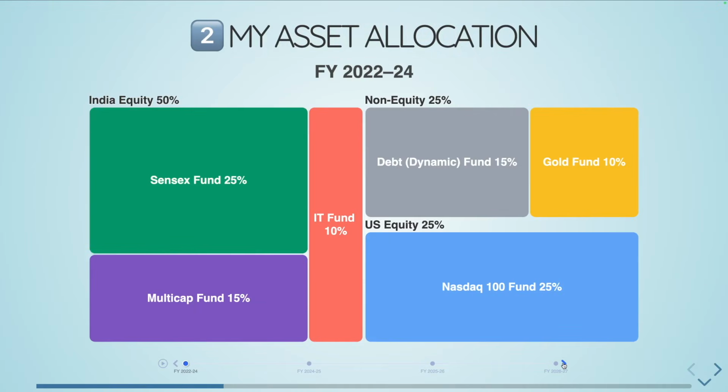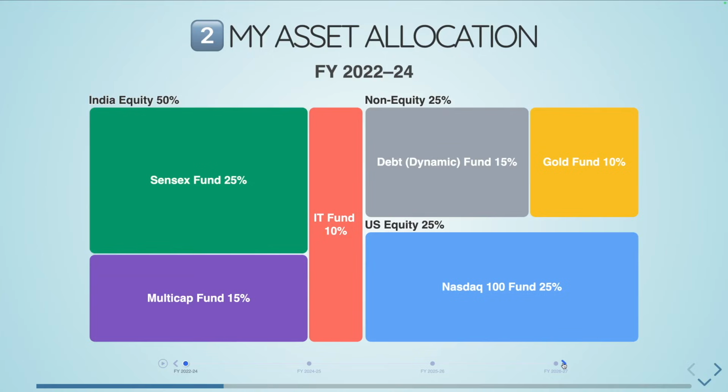So as I was maturing my investment journey, I started putting out an asset allocation at some point in time, and I used this asset allocation for a couple of years. So this is how I devised it. It contains multiple components. I broke them down into four different groups. One is US equity, which is a Nasdaq 100 index fund, and the other is the Sensex fund. The other two were non-equity, which is debt and gold. Debt was 15% and gold was at 10%. And the remaining 25%, I planned to invest in actively managed funds.